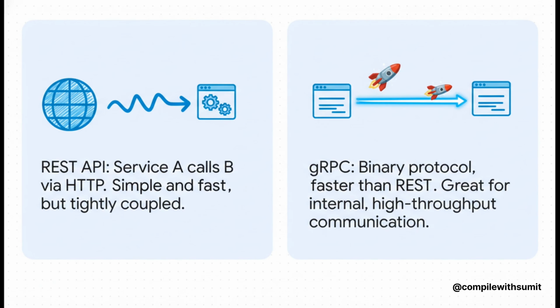So when we talk about these phone calls, there are two main ways to do it. On the one hand, you've got the classic REST API. This uses HTTP, the language of the web. It's everywhere, it's pretty straightforward, and it's great for simple, direct requests. But then you've got gRPC. Think of this as a super-fast private intercom line that only works between your internal services. It's way more efficient for when you have a ton of internal chatter that needs to be lightning fast.